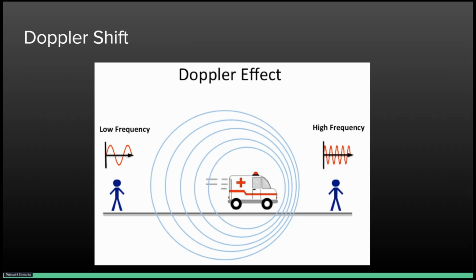I assume everyone has heard the sound an ambulance makes while moving. When it moves towards us, we hear a shrill sound, and when it moves away from us, the sound gets lower in pitch than when it was coming towards us. We call this effect the Doppler effect, which essentially happens when the source of the wave is moving towards us, and it causes the frequency of the wave to be higher than normal, and vice versa when it's moving away from us.